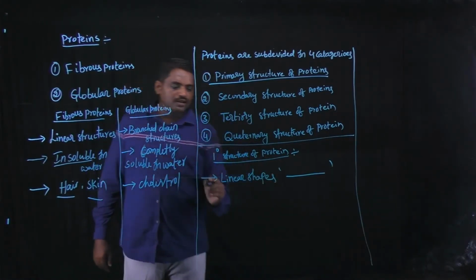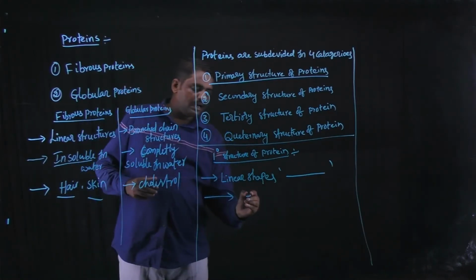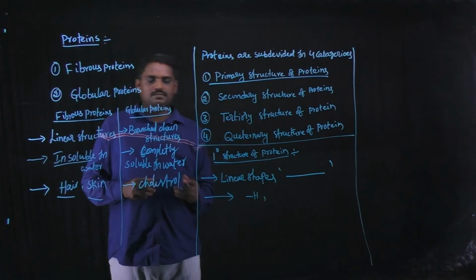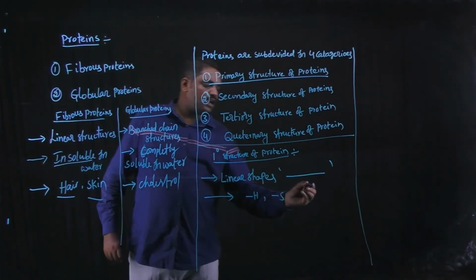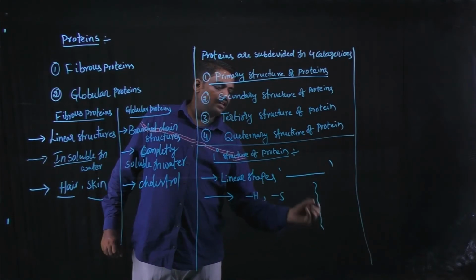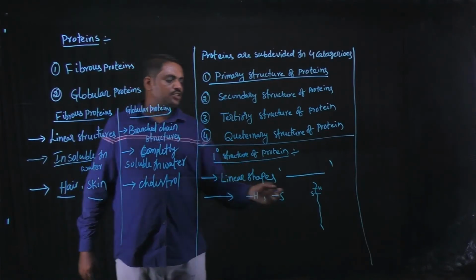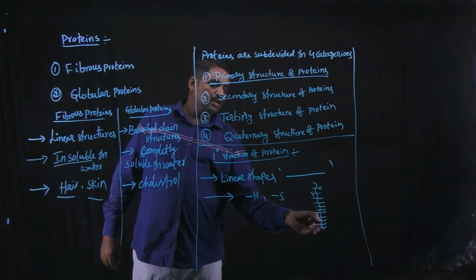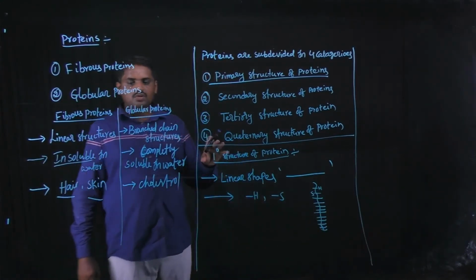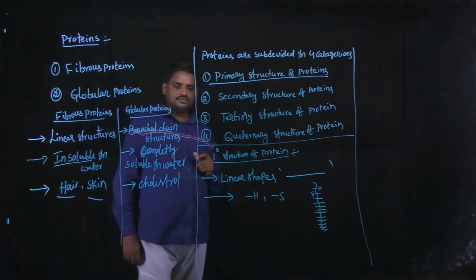And next, in these protein structures, hydrogen bonds and sulfur bonds are both arranged in parallel positions.